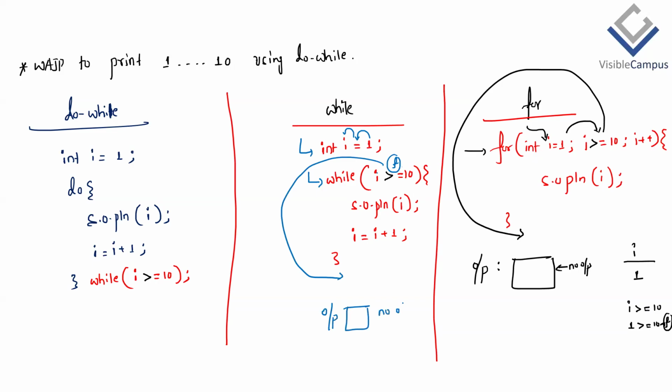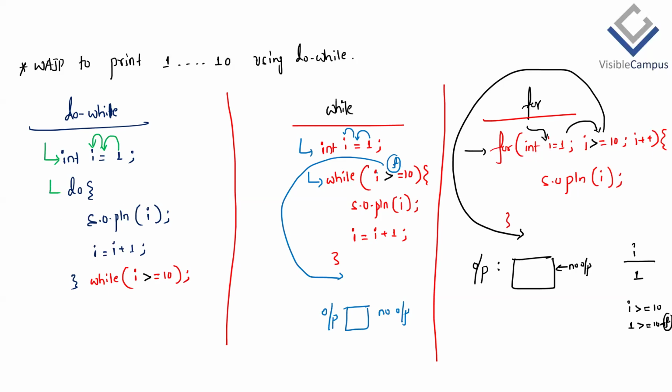No output. Correct? Now observe, when it comes to do while, first JVM comes to the first line of code. Yes or no? What is that? Yes, sir. 1 will be assigned to the variable called i. Then next, JVM goes to the while condition or the do body? Do body only.